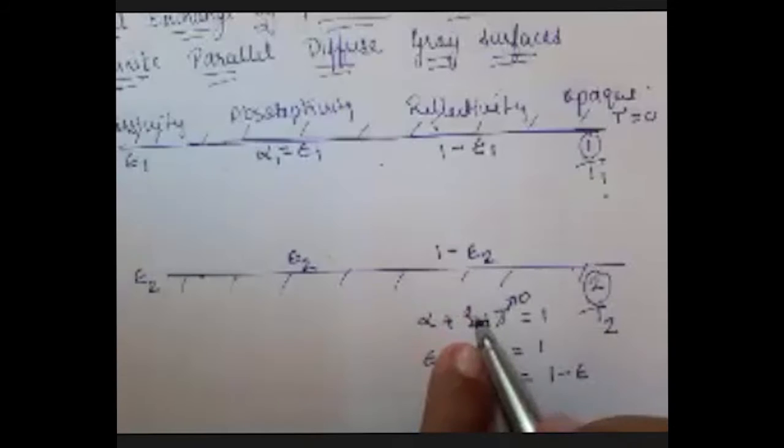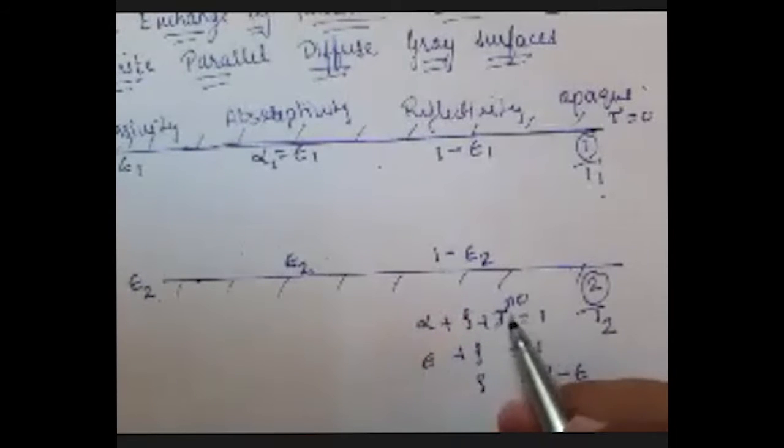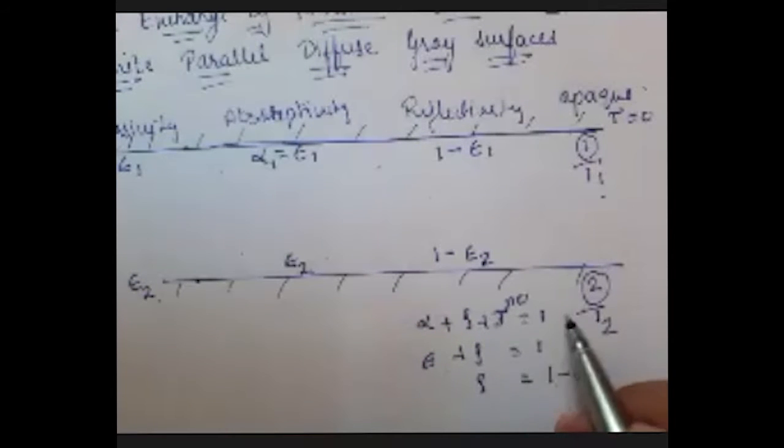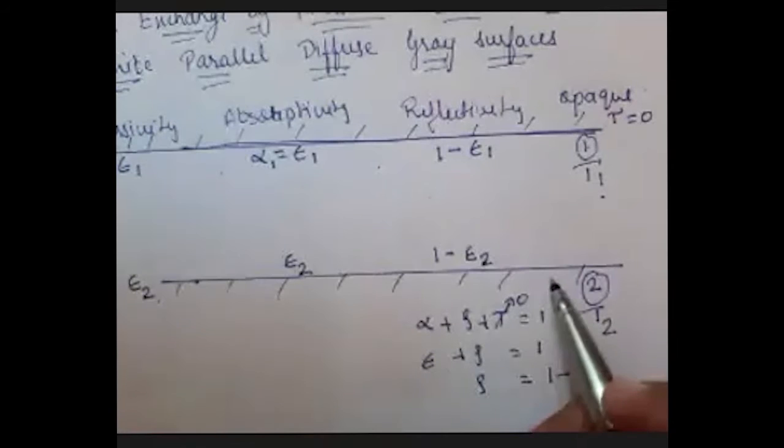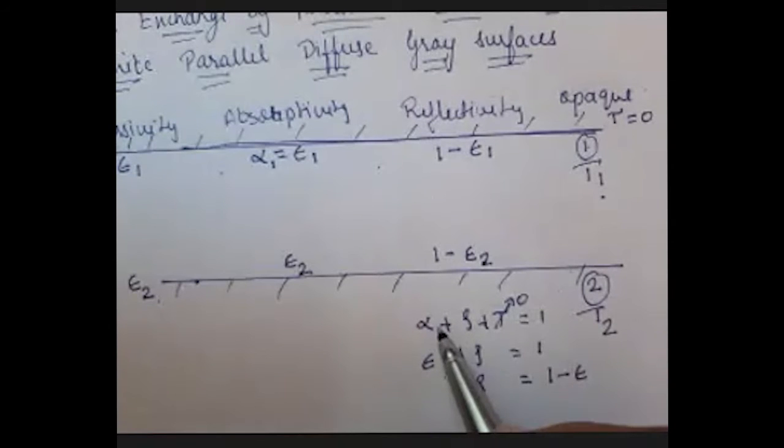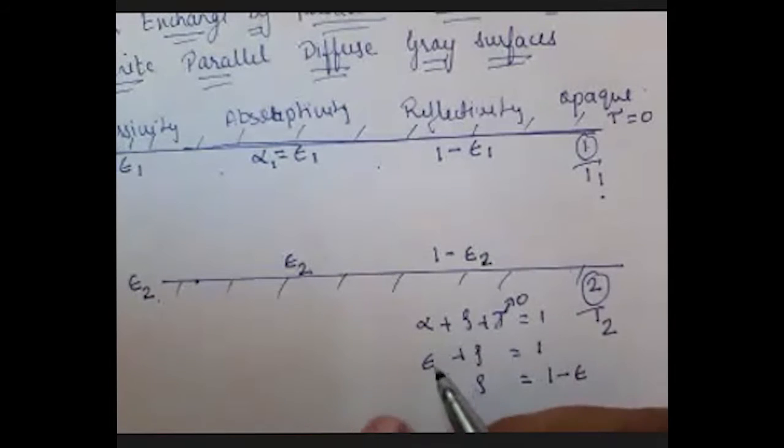According to my equation for the surface, alpha plus rho plus tau will be equal to 1. Alpha is absorptivity, rho is reflectivity, tau is transmissivity, which is 0. So I have alpha equal to emissivity because of Kirchhoff's law.